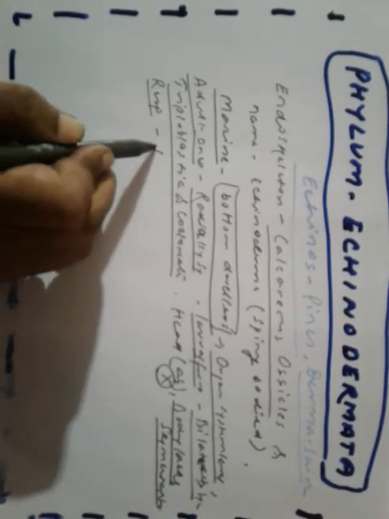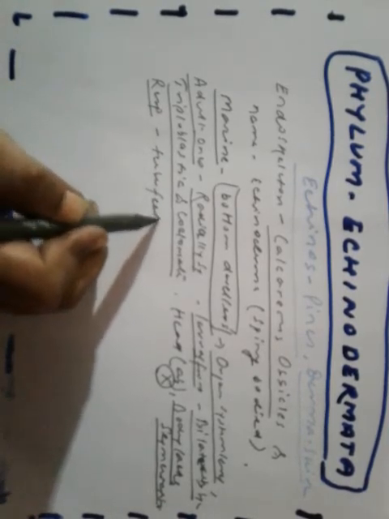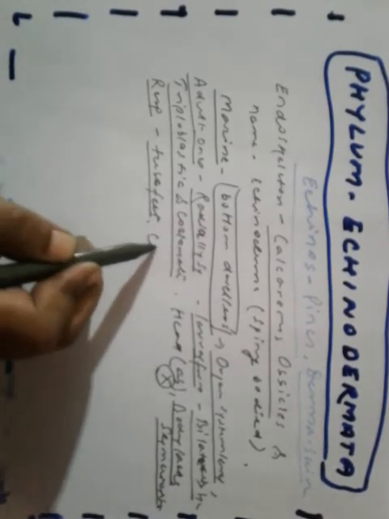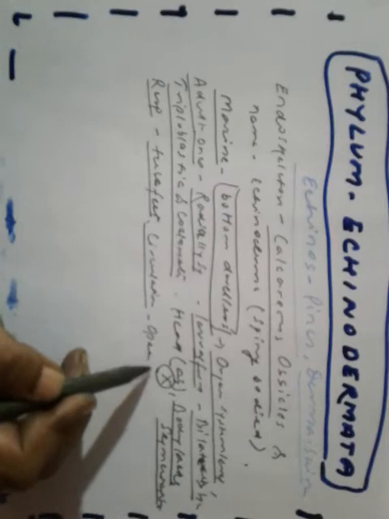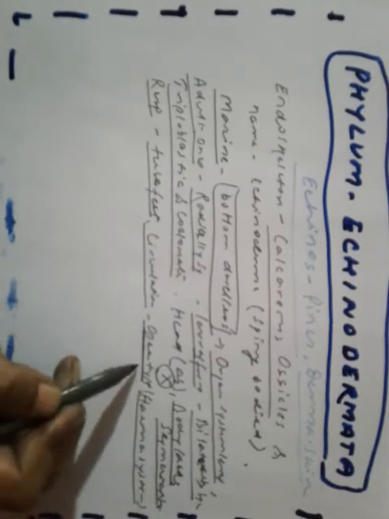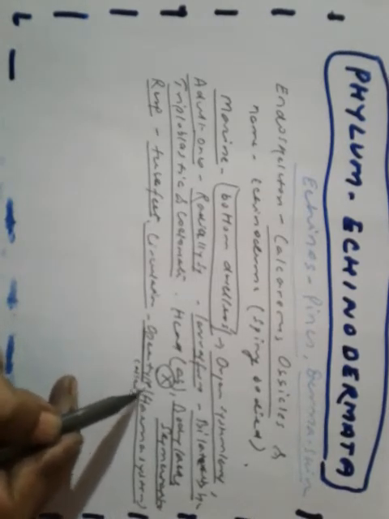Respiration occurs through tube feet. Circulation is reduced and is of open type, called hemal system.